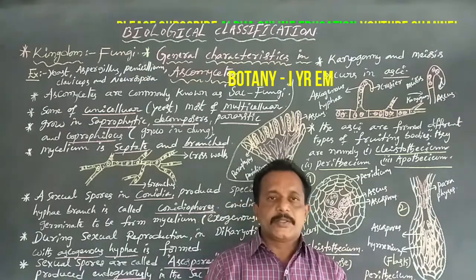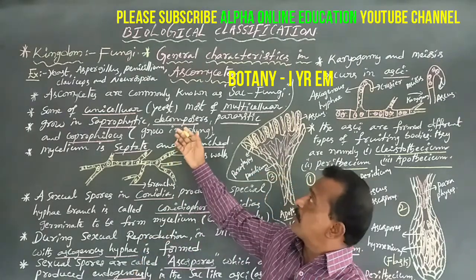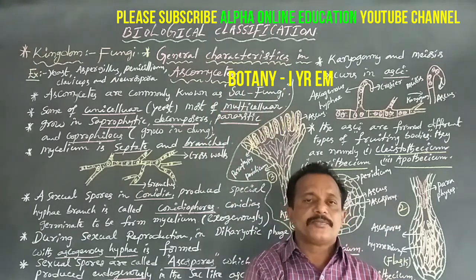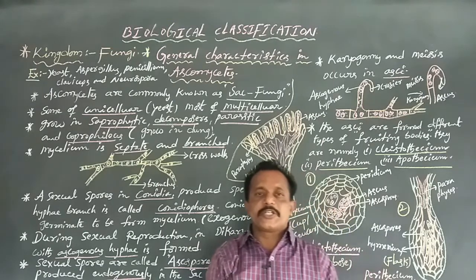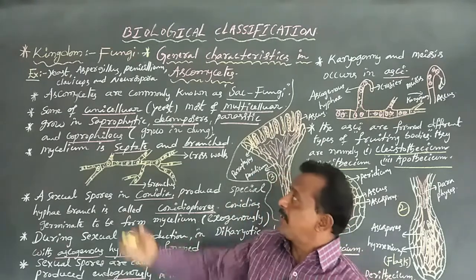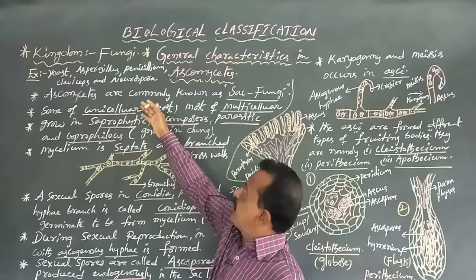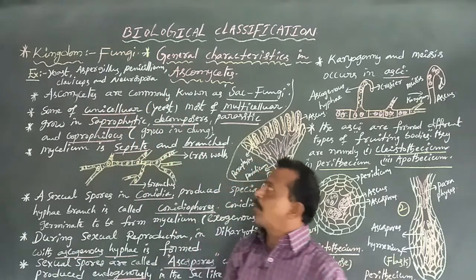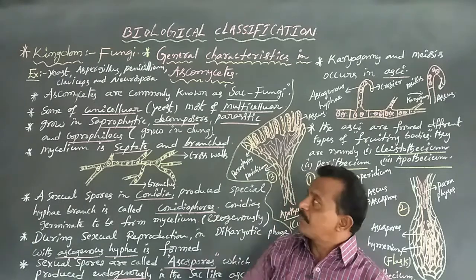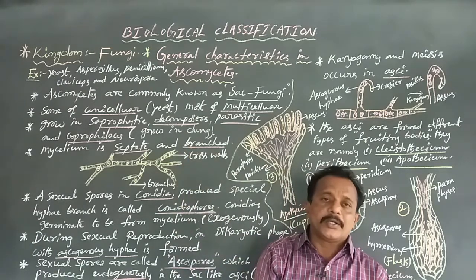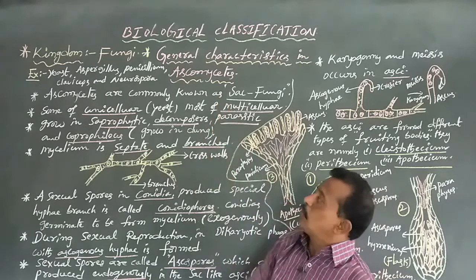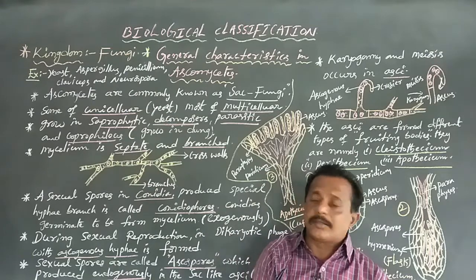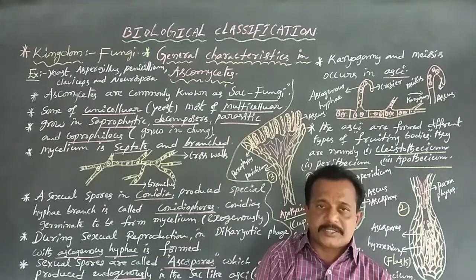Dear students, today we are going to discuss the general characteristics of Ascomycetes. The best examples of Ascomycetes are yeast, Aspergillus, Penicillium, Claviceps, and Neurospora. Dear students, yeast is the one unicellular Ascomycete member. The remaining ones are all multicellular Ascomycetes members.